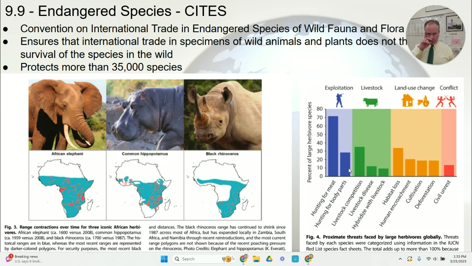And this graph shows you a little bit about why animals such as these herbivores are threatened. Some of it is from direct hunting for meat or for other body parts. You can see that here. Some is due to agricultural practices like raising livestock. Others, through development, habitat loss, or civil conflict, can often lead to the destruction of habitat or the killing of these endangered species.